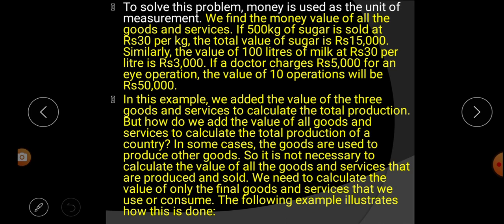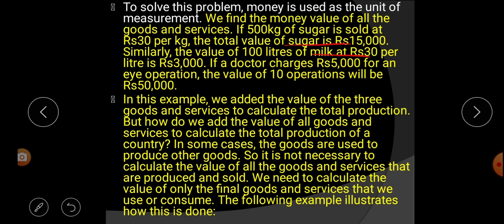In this example, we added the value of 3 goods and services to calculate total production. Listen carefully. In the above example, we added the value of 3 goods. What are they? Sugar, milk and eye operation.